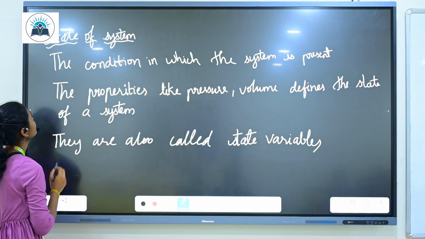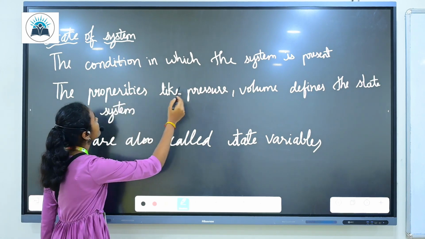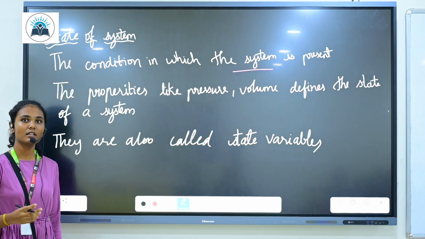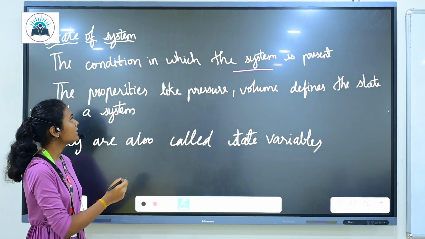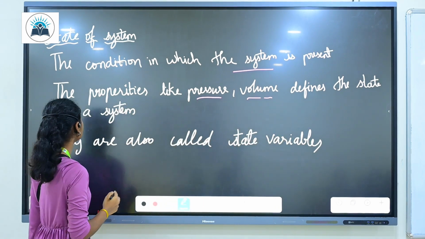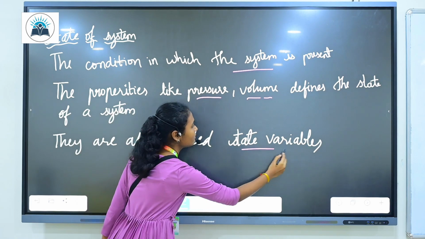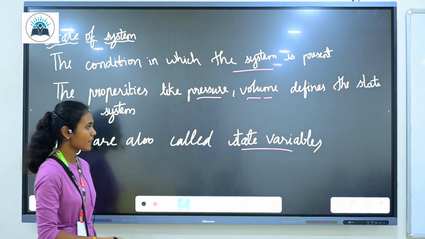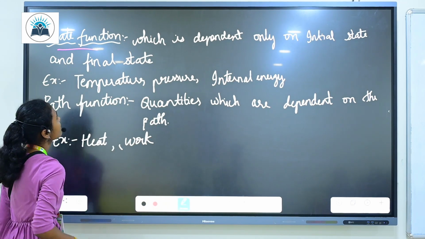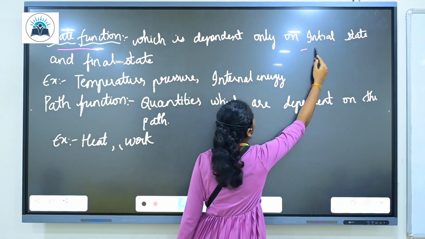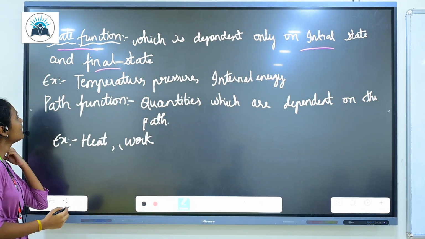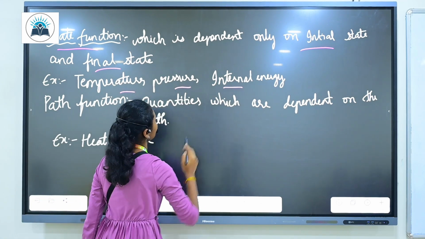Let's discuss state of a system. The condition in which the system is present is defined by state of a system. In thermodynamics, certain properties like pressure, volume, and temperature define the state of a system. They are also called state variables or state functions. A state function is a function which is dependent only on initial state and final state. Examples of state function are temperature, pressure, and internal energy.